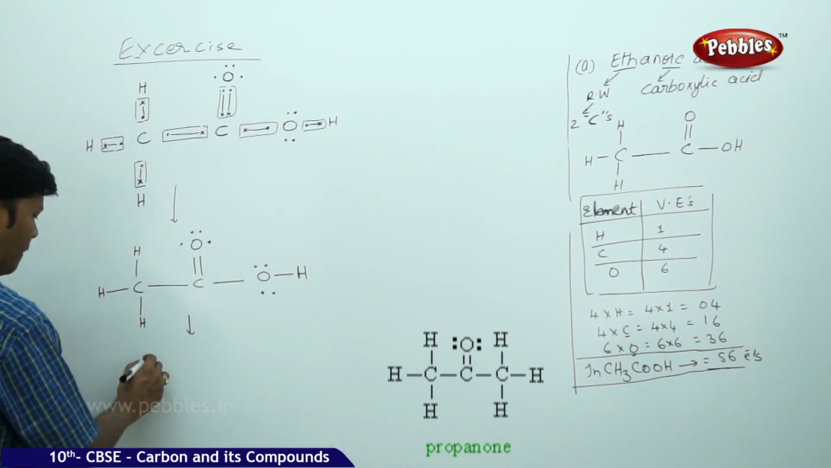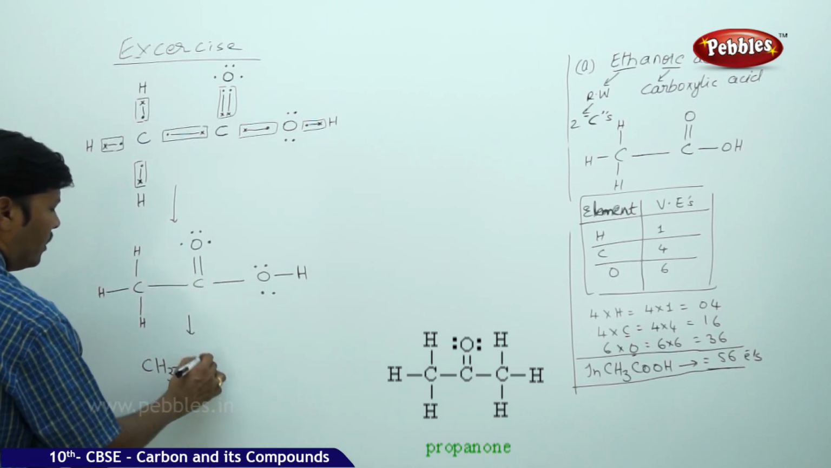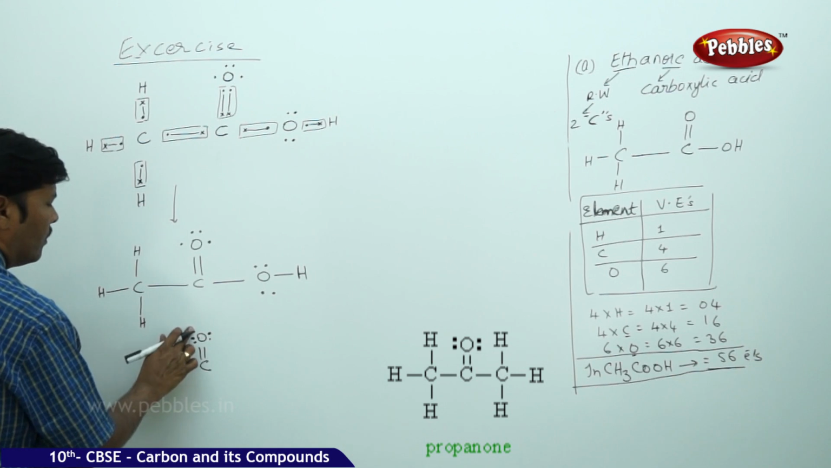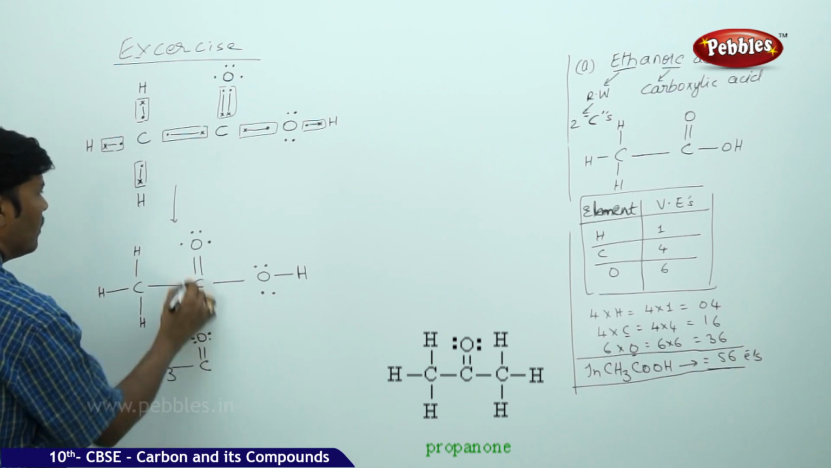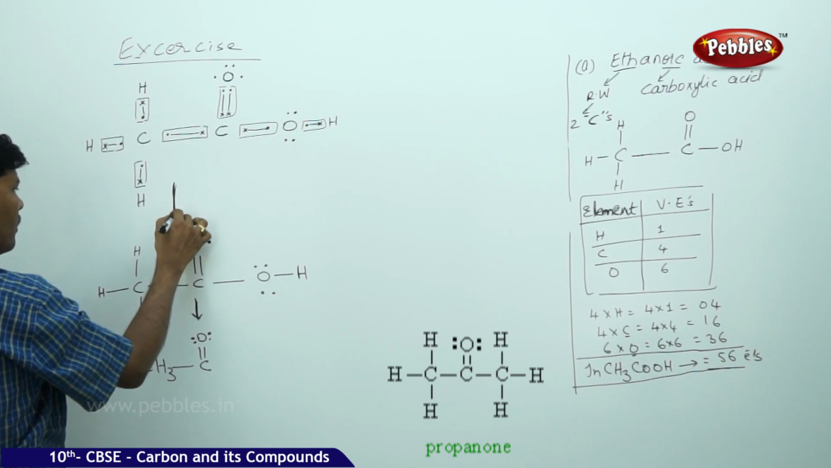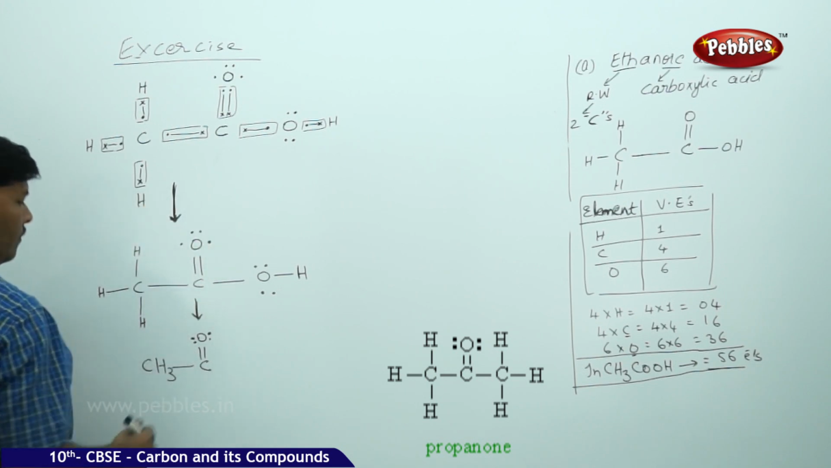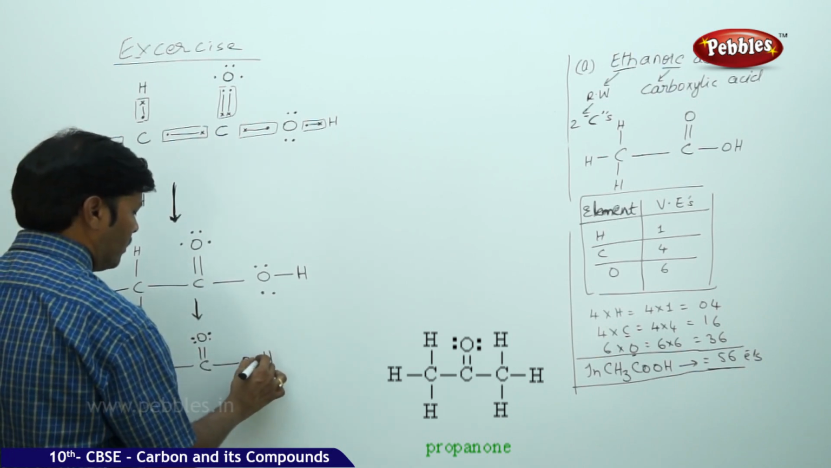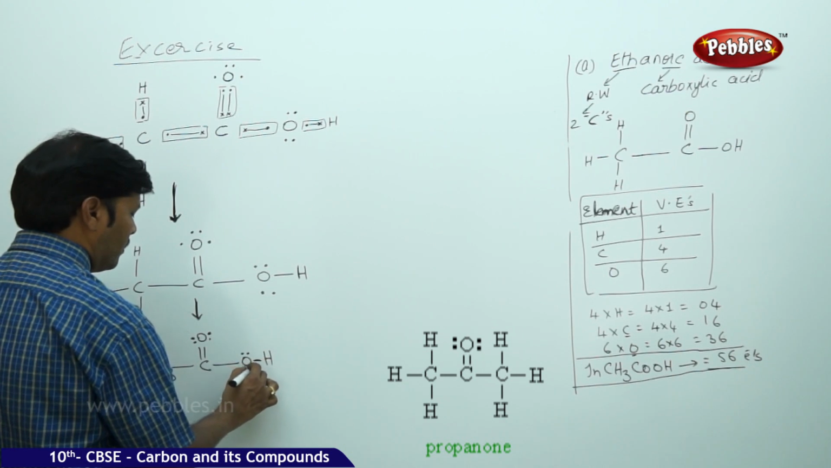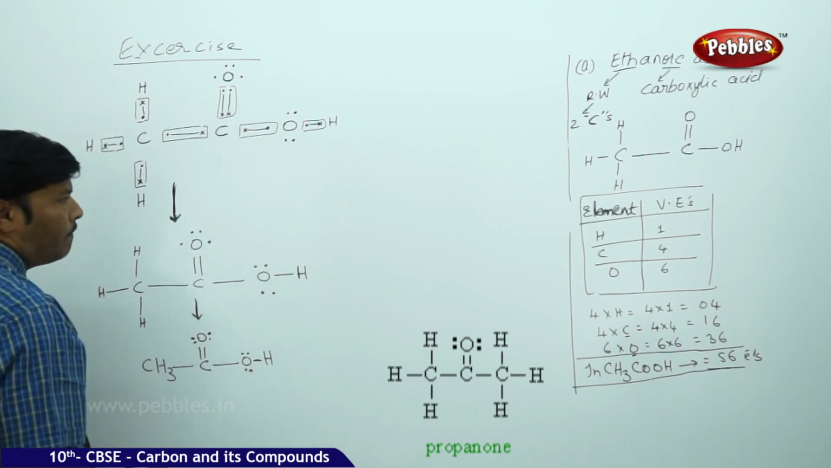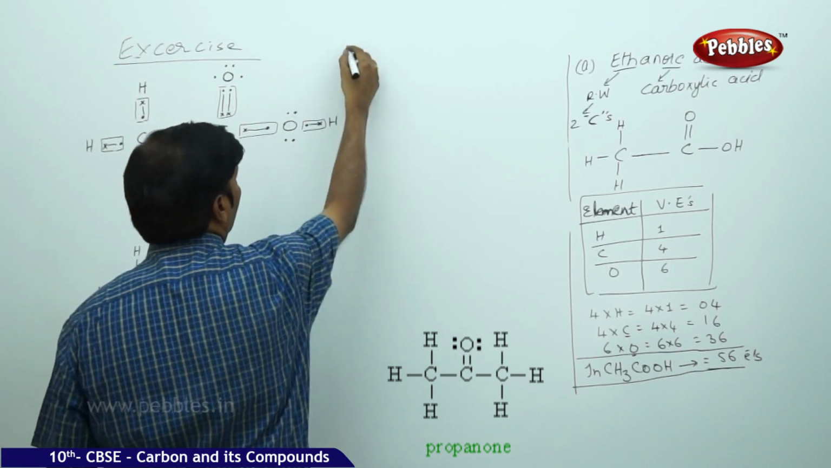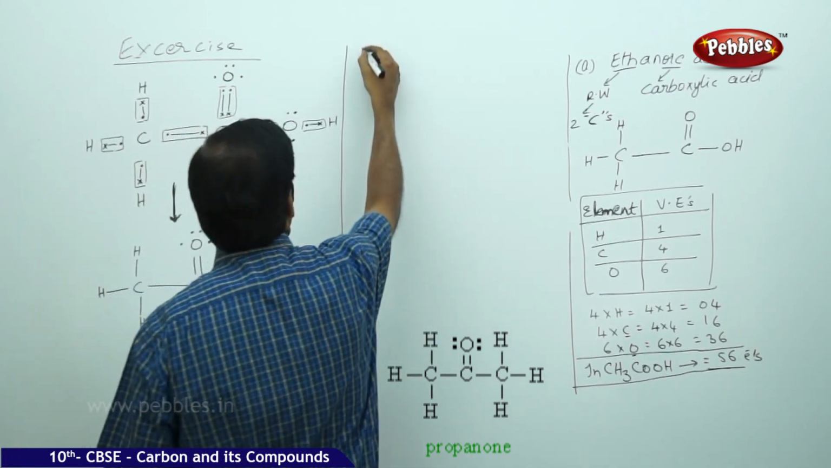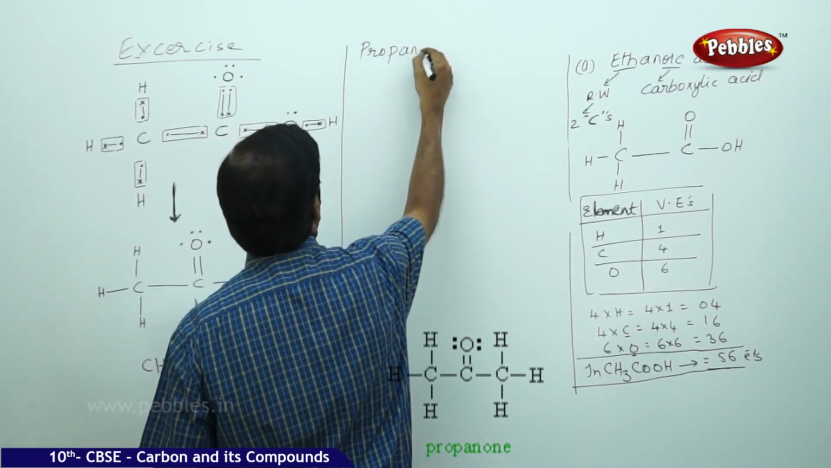So you condense it again: CH3 single bond carbon, double bond oxygen, again single bond oxygen. So this is acetic acid. Similarly, if you go for the second one, that is propanone, likewise we draw the Lewis electron dot structure of propanone.